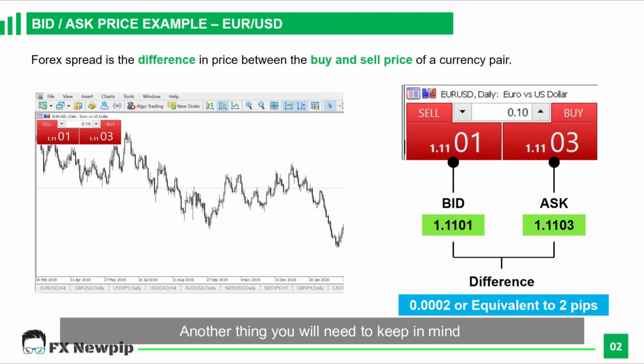Another thing that you will need to keep in mind is that major currency pairs like Euro USD, USD JPY, or GBP USD normally have a small spread size ranging from 2 to 3 pips, and exotic pairs will have a bigger spread size from 7 to 8 pips. Different Forex brokers also offer different types of spread size to attract traders to open a trading account with them. So you might be wondering why Forex brokers are doing that. I will cover that in a later part of this lesson.